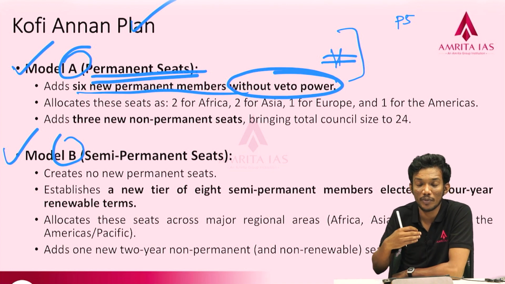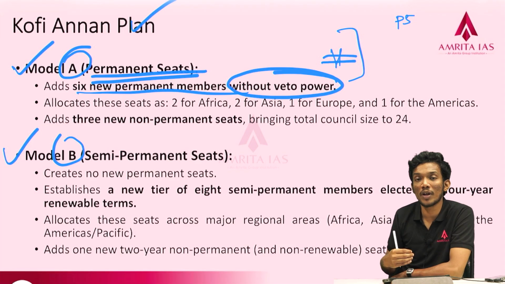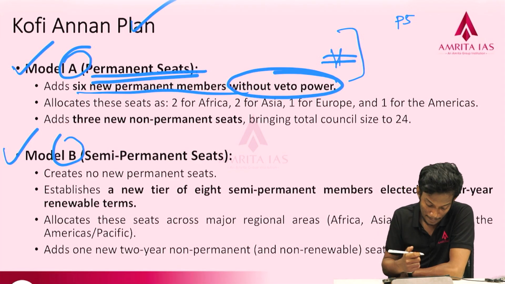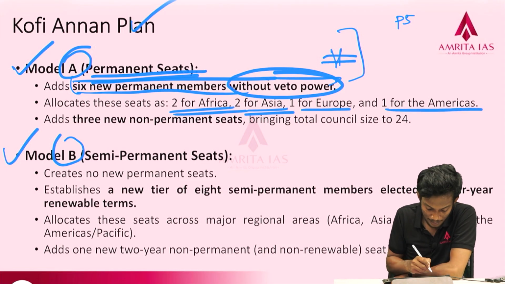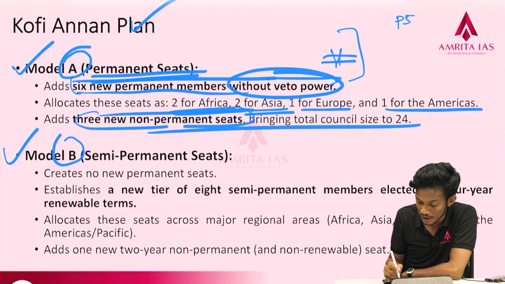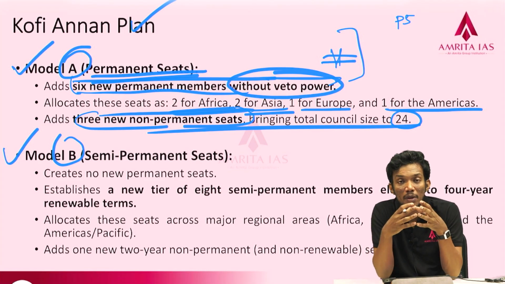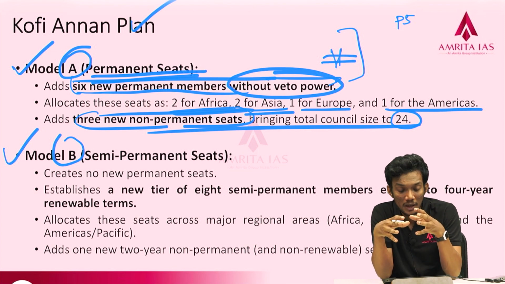So Kofi Annan has been practical in the sense that he has suggested 2 models, and in both of them he does not dilute the veto of the P5 members. So, 6 new permanent members without veto powers. Allocate these seats: 2 for Africa, 2 for Asia, 1 for Europe and 1 for the Americas. Add 3 new non-permanent seats, bringing the total size to 24. You can see that the UNSC representation is going to be more balanced regionally, with consistent representation from across the world.